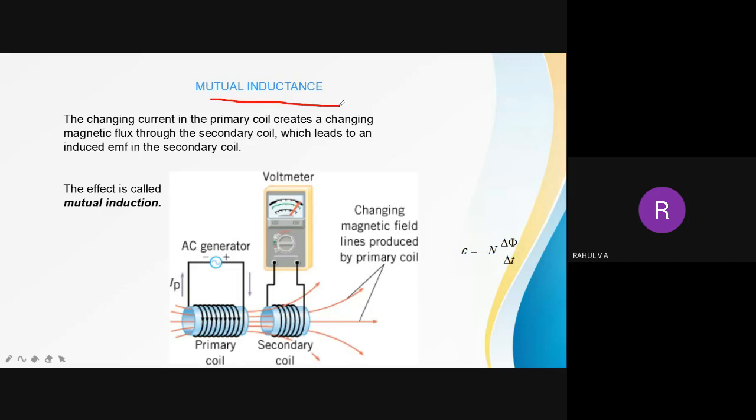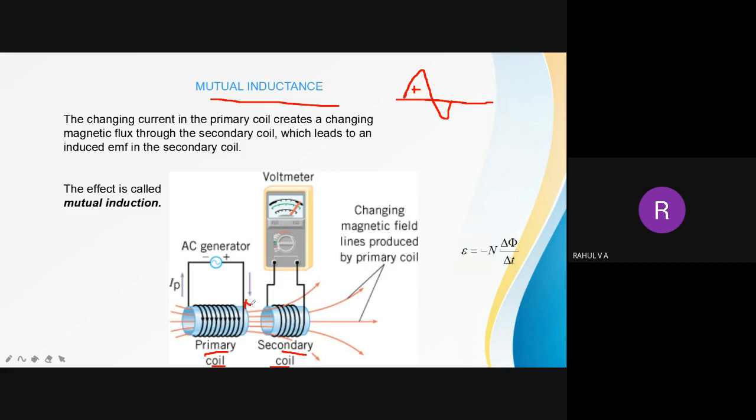So what is mutual inductance? Here, if you look at this, there are two coils. One is the primary coil and the second one is the secondary coil. I am giving an AC supply to the primary coil. What is AC supply? It keeps on changing the polarity, so it will produce a varying flux. The supply goes from positive 0 to positive maximum, then positive maximum to 0, 0 to negative maximum, and negative maximum to 0. Similar to that, the flux also keeps on varying.